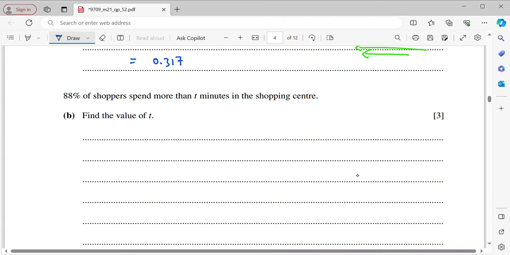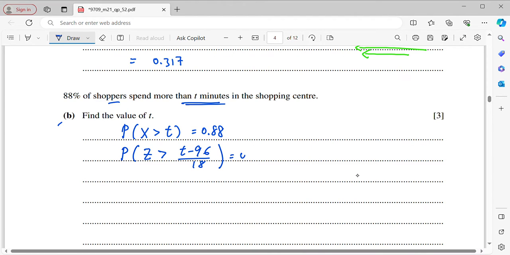Now, 88% of shoppers spent more than T minutes in the shopping center. Find the value of T. This is part B. So which means now P(X more than T) is 0.88. Okay, so again we standardize it. So P(Z more than (T minus 96) over 18) equals 0.88. Now I will sketch a graph.